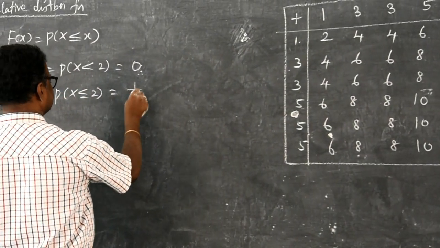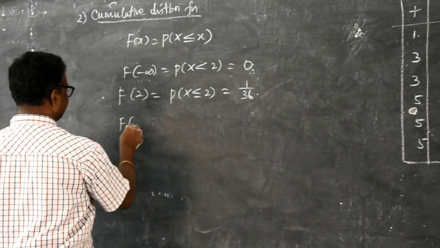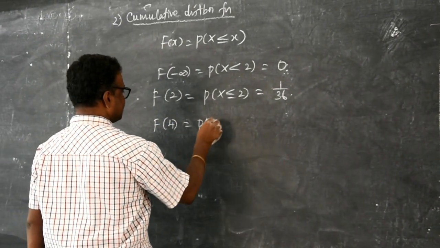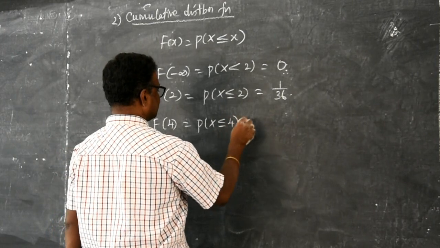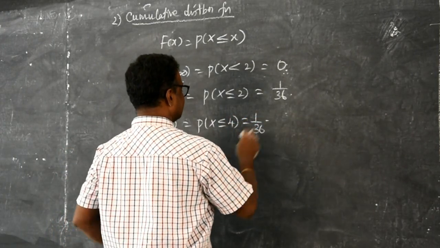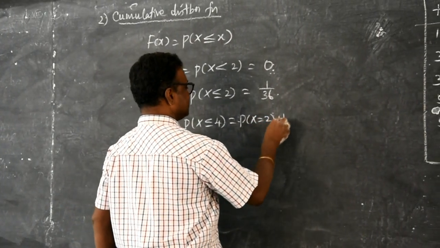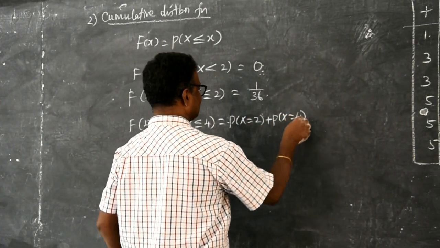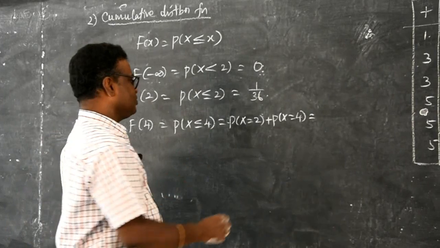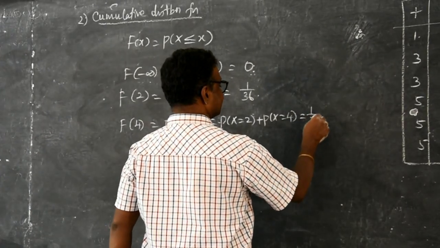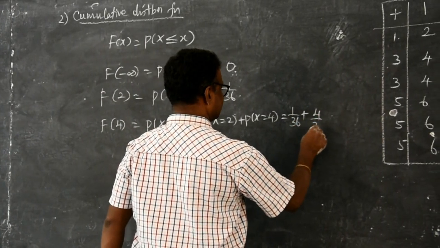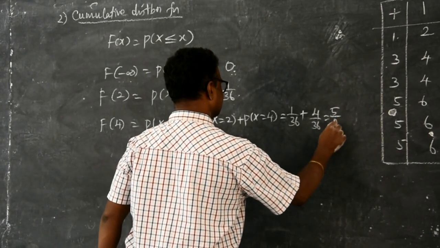It is 1 by 36. Now, f of 4 means P of X less than or equal to 4, that is 1 by 36, or we can say P of X equal to 2 plus P of X equal to 4. Only these two probabilities are there till 4. It is 1 by 36 plus 4 by 36. So, the answer is 5 by 36.